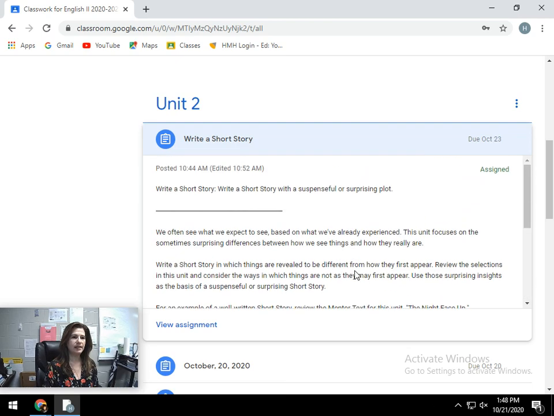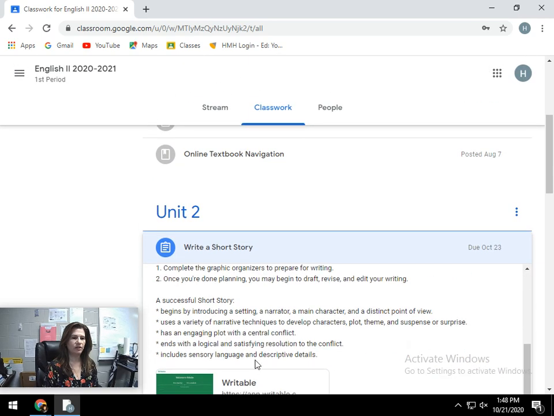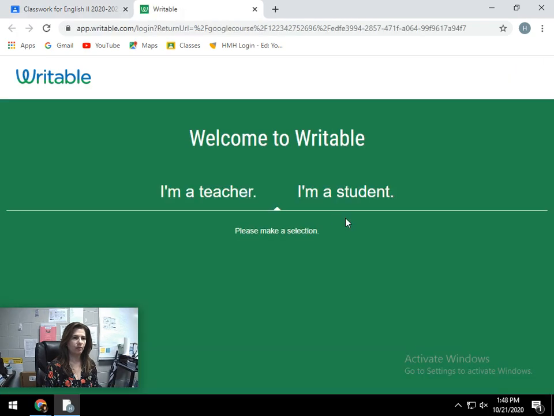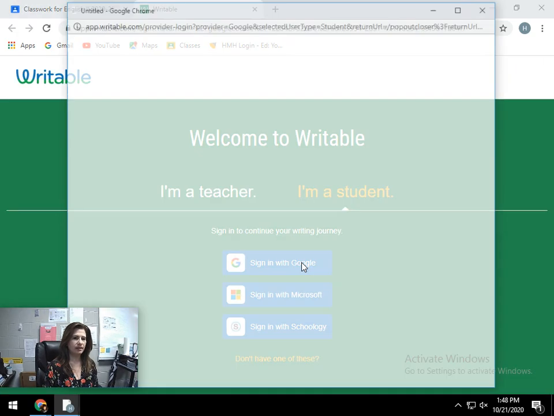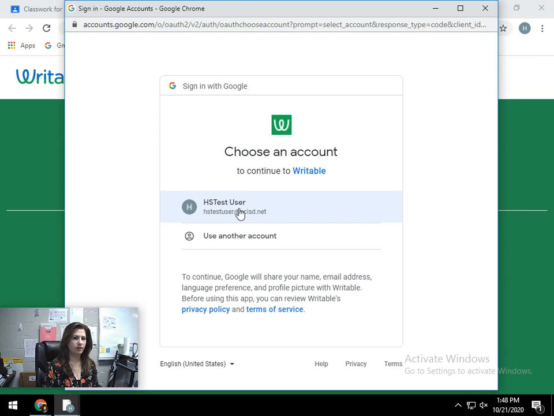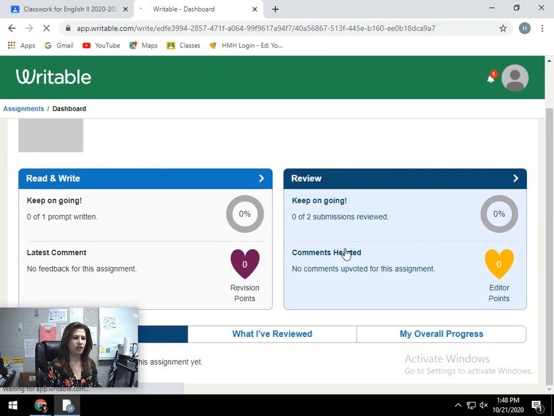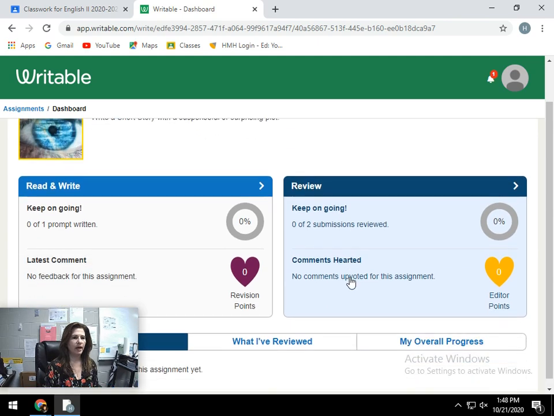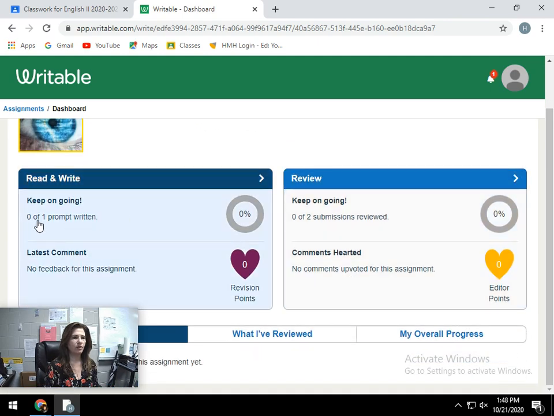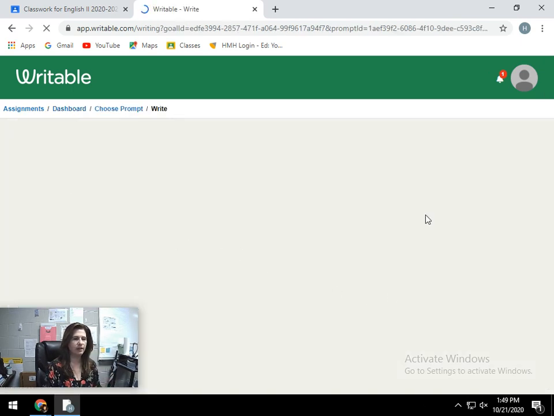If you go to the assignment, it has all these instructions, and it will have the instructions in Writable as well. So you just click on Writable, choose I am a student, sign in with Google, and sign in with your school Google account. Then it'll take you to your dashboard where it will show what you've done. You should have one assignment that we did in Writable. It tells me I have 0 of 1 prompt written, so I click on keep on going to get to my prompt.